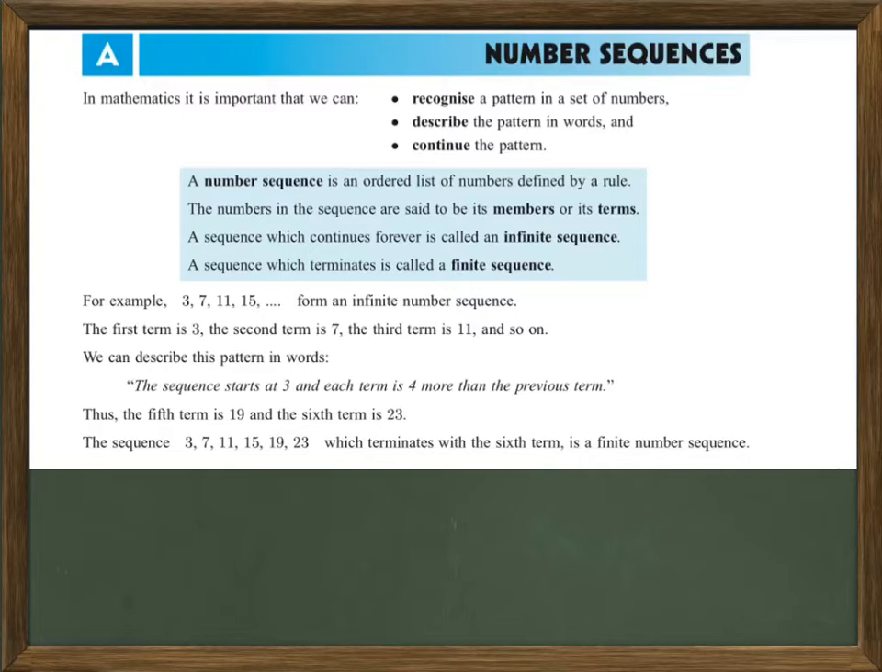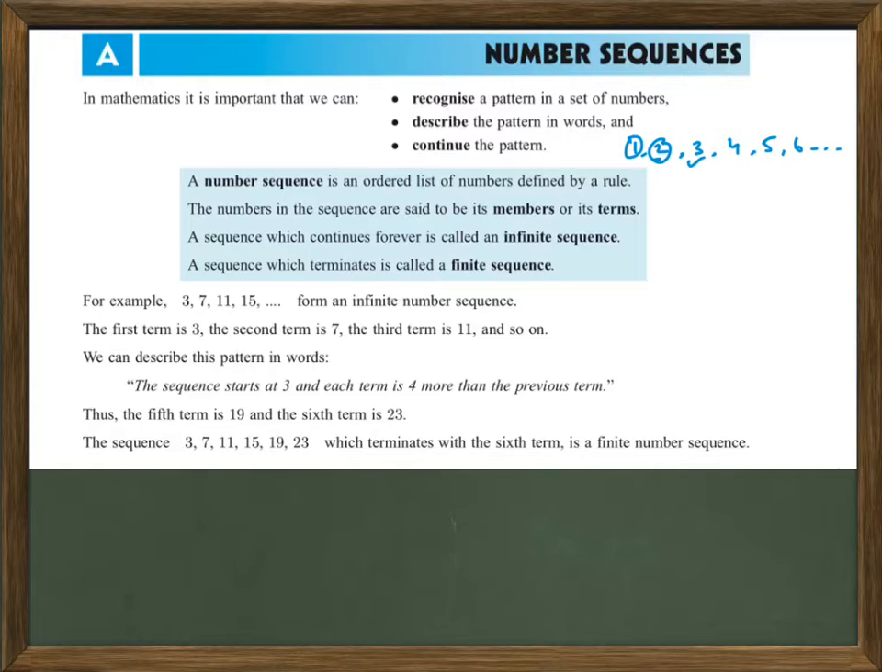In mathematics, it's important that we can recognize the pattern in a set of numbers, describe the pattern in words, and continue the pattern. Like any pattern, we can say 1, 2, 3, 4, 5, 6. This is a pattern we are seeing here. If you add 1 to the previous number, we get the next number. So this is called a sequence.